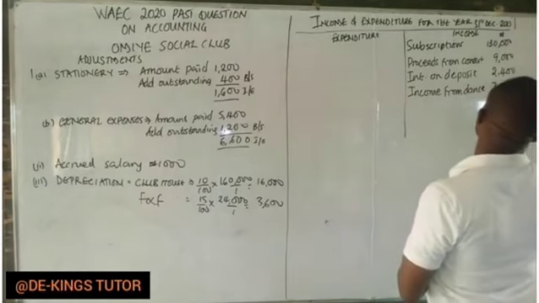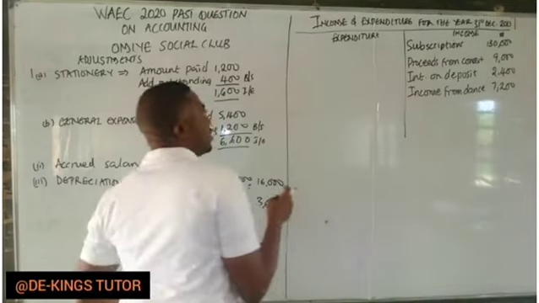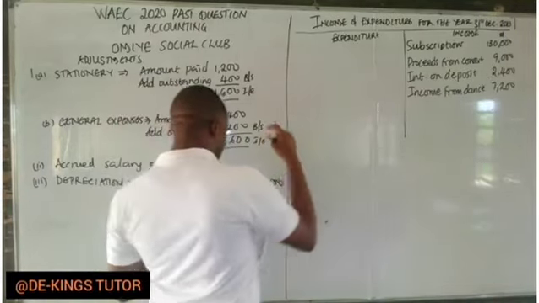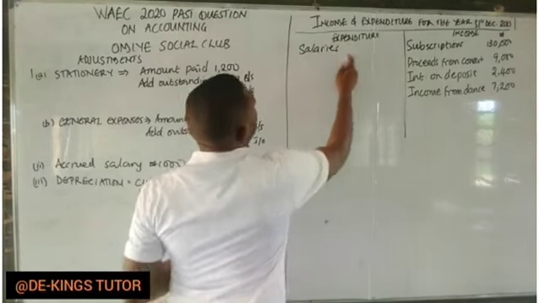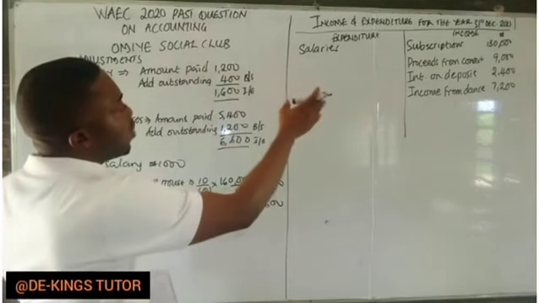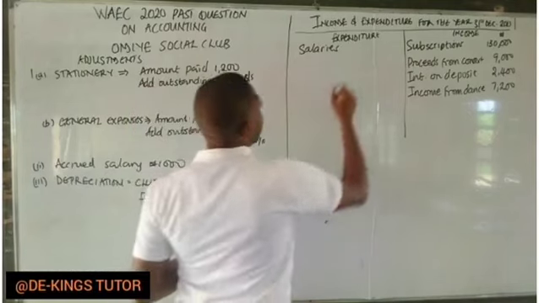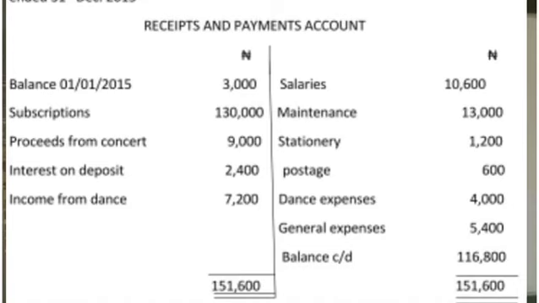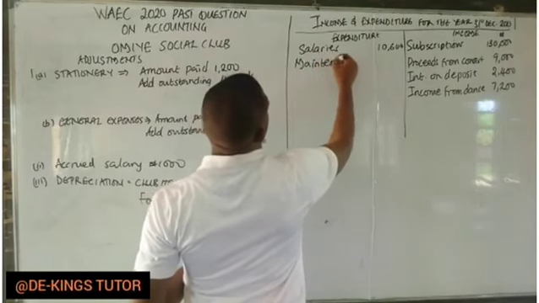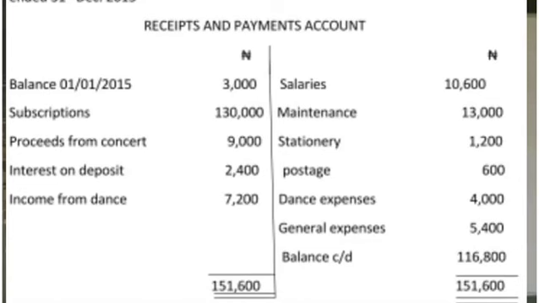You see that in the payments made. So the first thing we have there is salaries. Okay. So we should be careful. Check what expenditure you want to post, if there was adjustment. So salaries, they said they've already paid 10,600. So that's expenditure. The next one is maintenance. There was no adjustment, so we have 13,000. The next one is stationery.